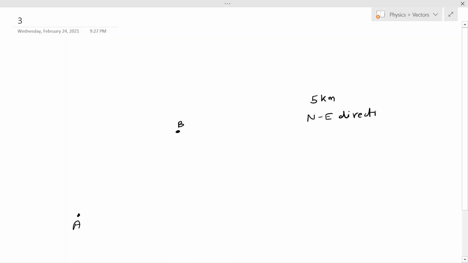So in order to locate the position B, I had to know two pieces of information. One is the distance and another is the direction. Without either of these two, I couldn't have navigated to the location B correctly. So these two pieces of information are crucial for me, and hence they are incorporated in a quantity known as a vector.